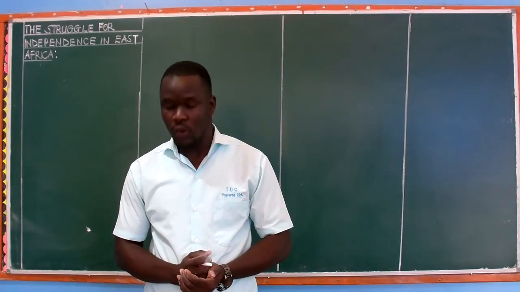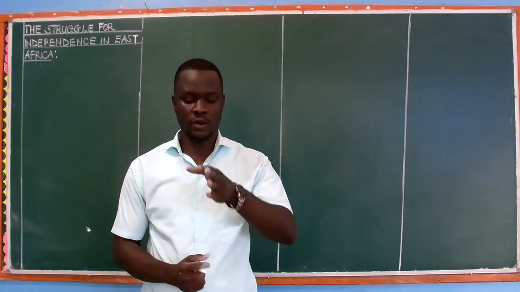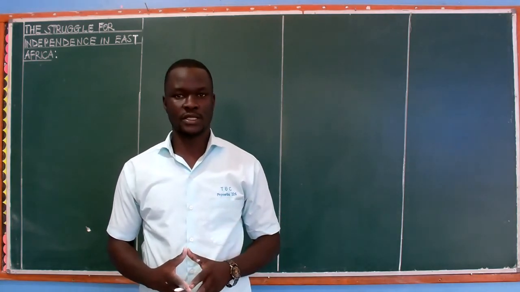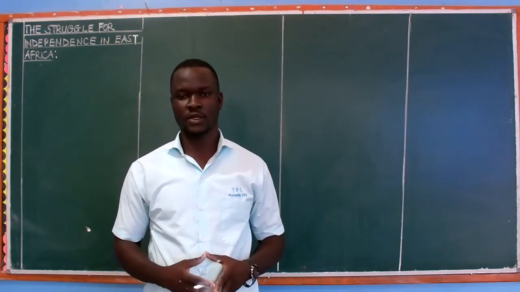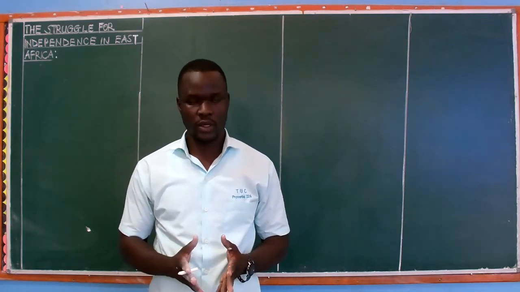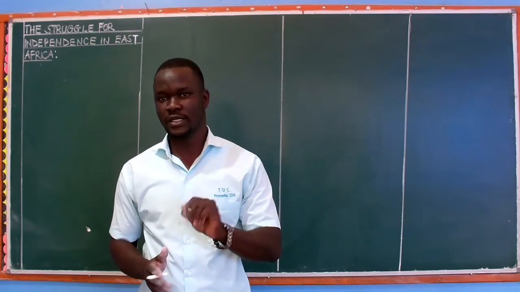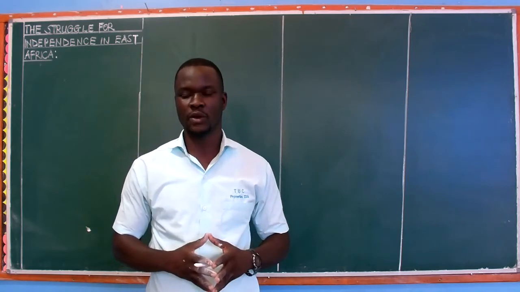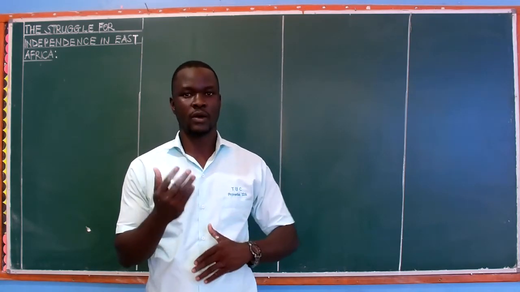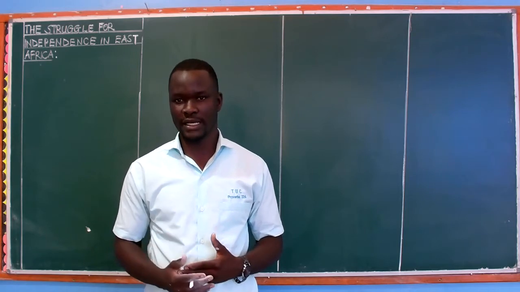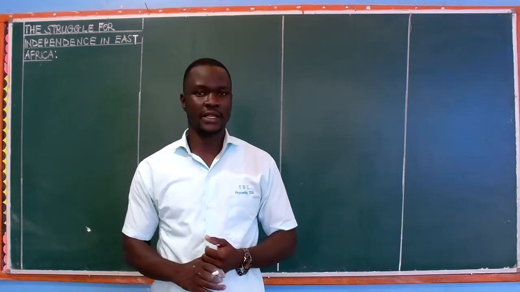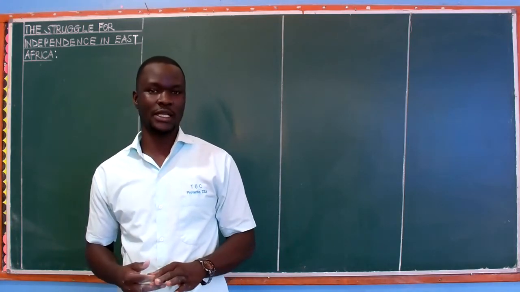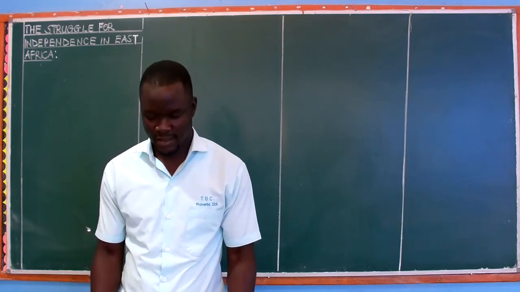Today we are going to begin from page 57 of our workbook, Primary 6 class. Remember, in the previous discussions that we had, we were looking at the reaction of the people in Africa towards colonial rule, whereby we looked at people reacting in two ways. We had those who collaborated, that is, who worked together with the colonialists. We call them the colonial agents or colonial collaborators or supporters. Then we had those who resisted, who refused to work with the colonialists. We call them the colonial resistors.